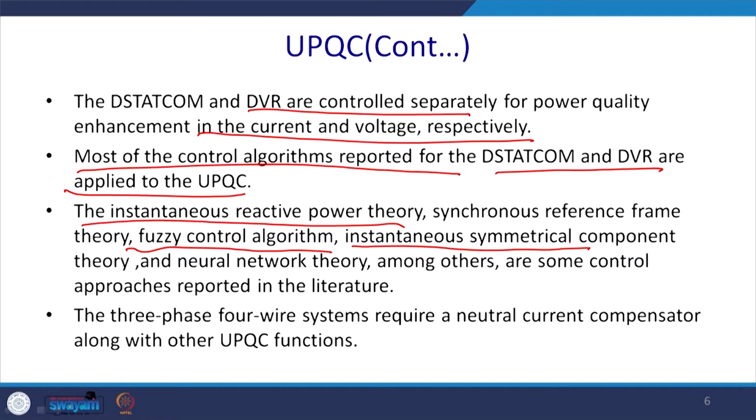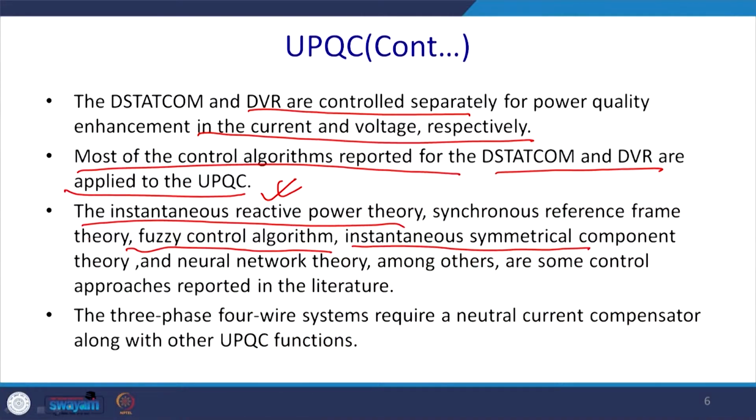The instantaneous reactive power theory is valid for a 3-phase 3-wire system. As you have seen, the UPQC generally works in the domain of the D-STATCOM, so we require to incorporate the 3-phase 4-wire system.